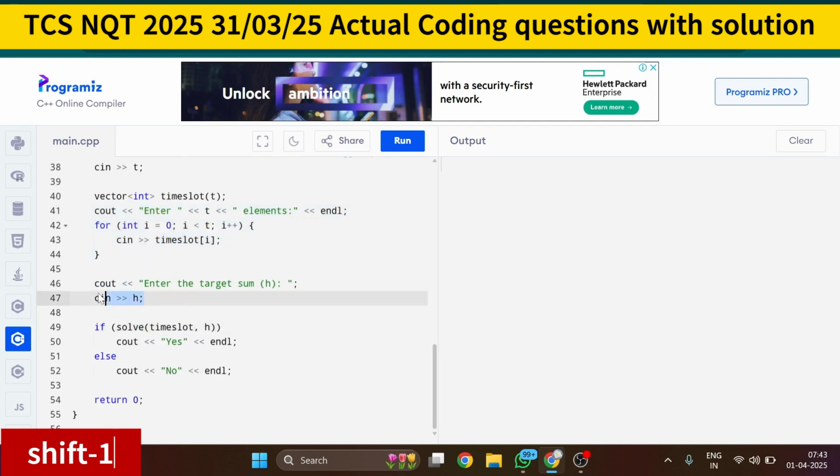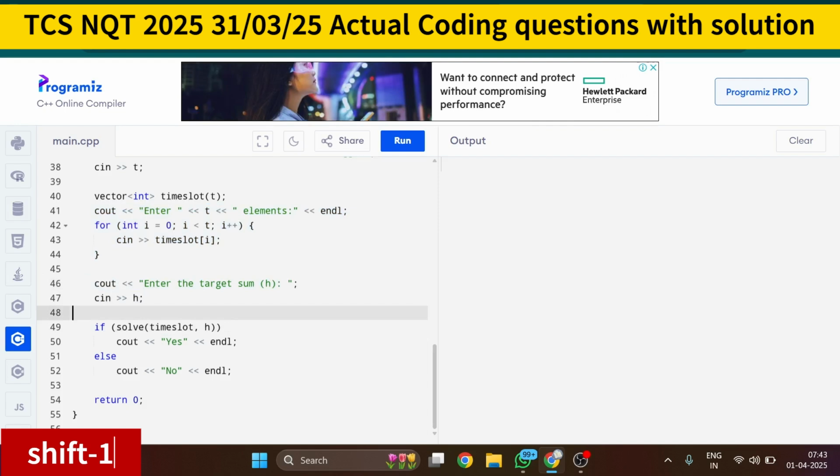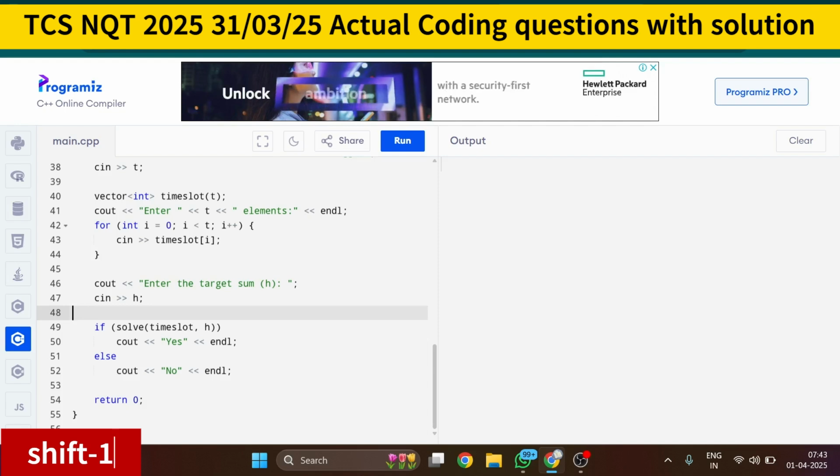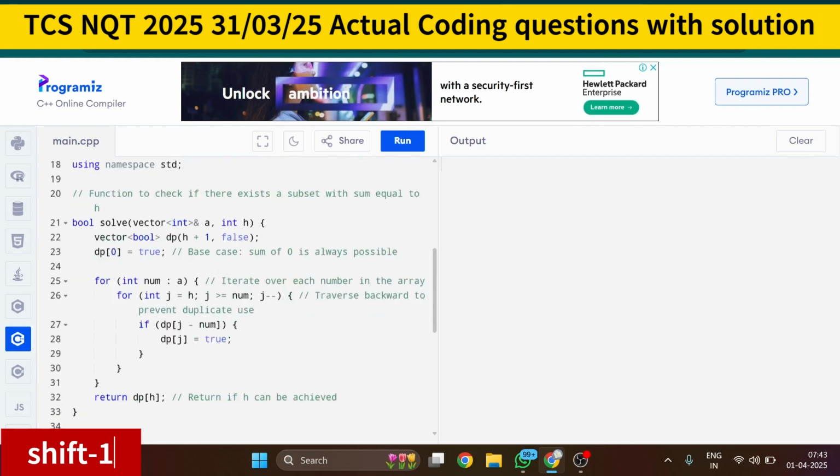Okay, so enter the target sum h and then call the solve function with timeSlot and h. If you are able to solve it, means if you are getting the subset sum as target, then you have to print yes, otherwise you have to print no to the console. So now this is just the basic backtracking approach, but here I am creating a DP array of size h plus 1, initializing with false. Now dp[0] equals true, because this will be our base case.